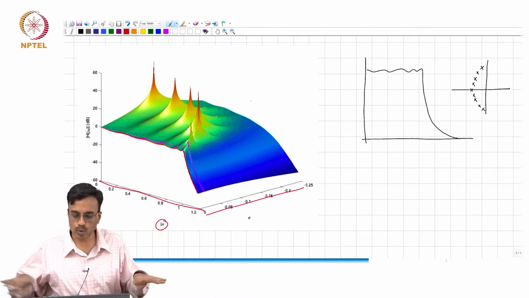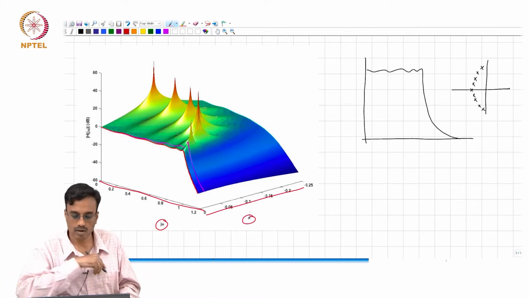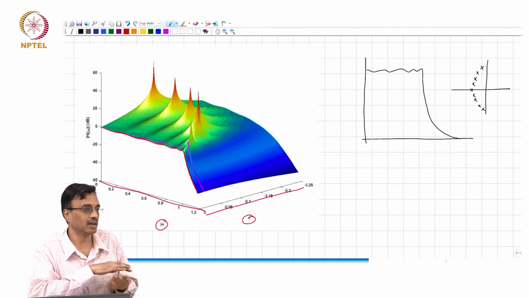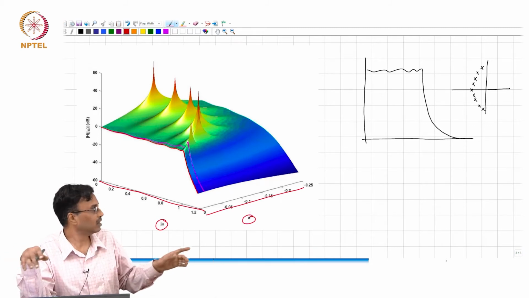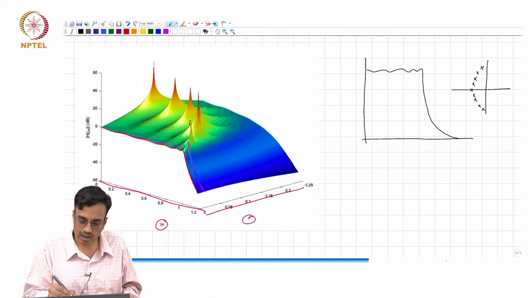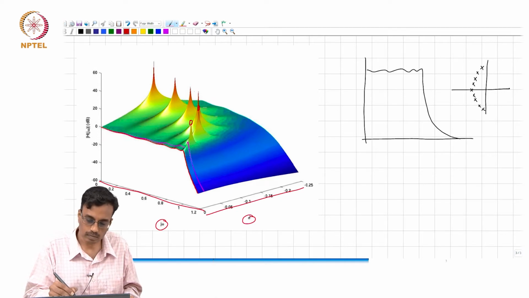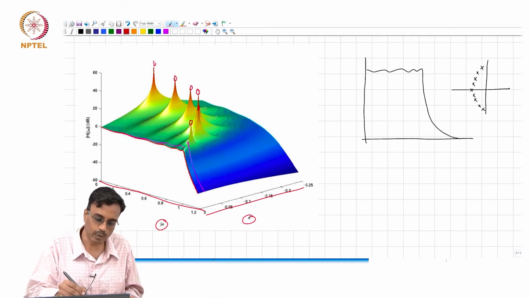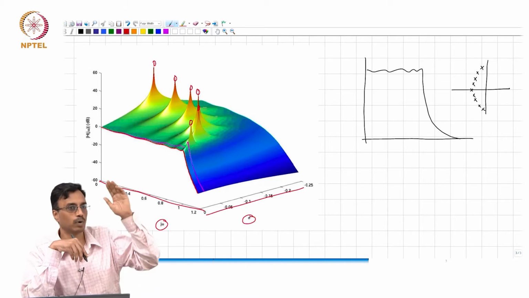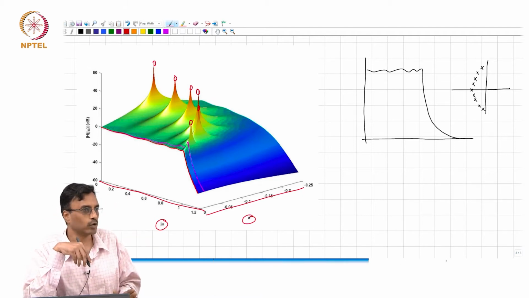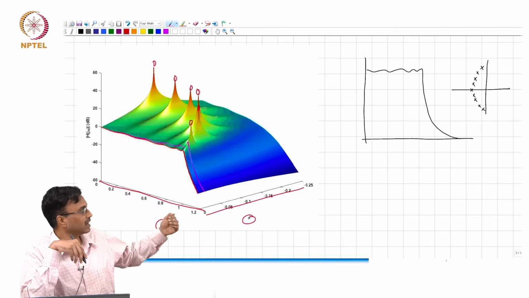The xy plane is basically the complex plane, and what do these correspond to? Those are the pole frequencies at which the magnitude response, H of s, goes to infinity, but we are interested in finding the magnitude response.